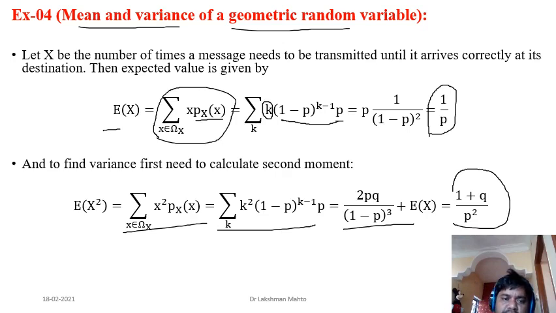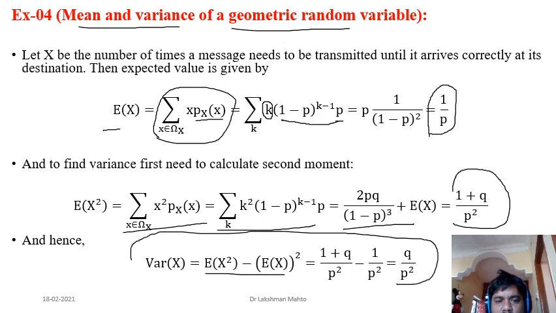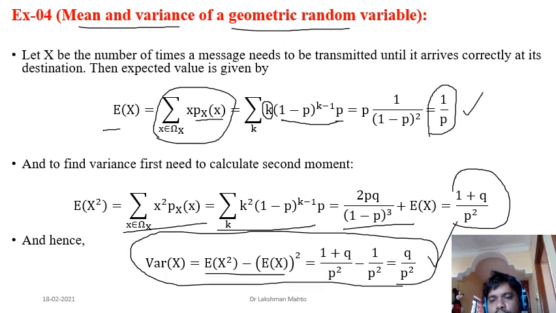Now, using the expectation of X square and X, you can easily find the variance. The variance is this difference, and if you simplify, the variance of this geometric random variable comes to q by p square. So don't consider these as formulas; try to understand how these things come. The mean is 1 by p, and the variance of a geometric random variable is q by p square. So this is the story of the geometric random variable.